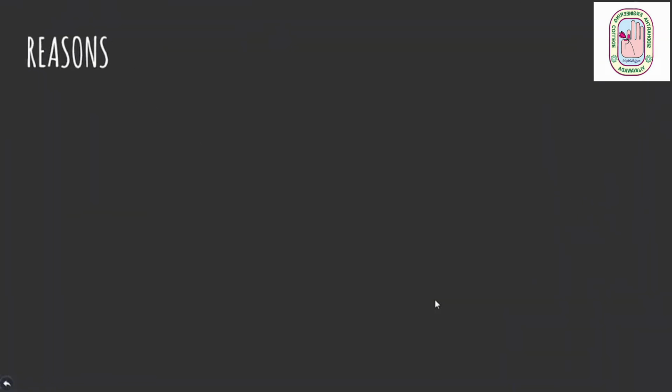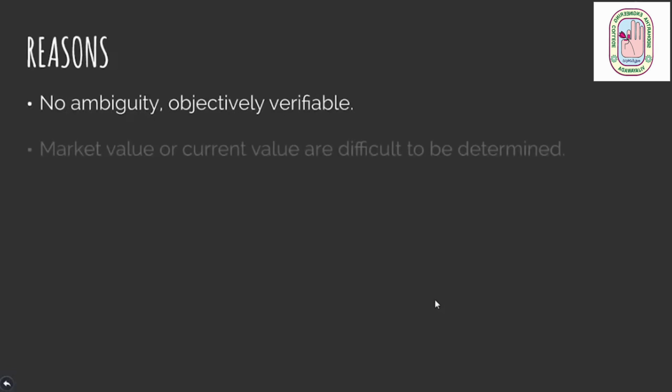The reasons behind this particular assumption are, first, we paid an objectively verifiable price for acquiring that particular asset, so there won't be any confusion or ambiguity as to what price should be recorded for the asset. Next, it is very difficult to determine the current value or price of the asset because the valuation by one expert may not be the same as that of another. Suppose you have a car and after 5 years of using it you want to sell it off in the market. It may not be the case that all the buyers in the market are ready to pay just one definite price for your car.